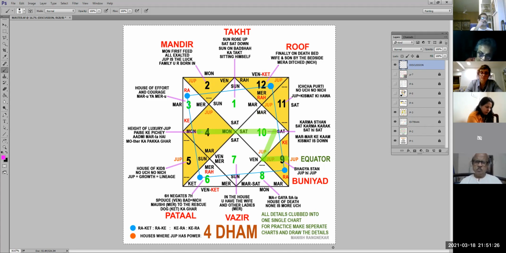This yellow picture is in front of my eye. So I can see the second house, I can see the 4th house, I can see the 5th house, I can see the 9th house, I can see the 11th house, and I can see the 12th house in my mind. That is how you need to remember. So make another chart that way. Then make another chart where you sort of get all the what is it called, this Mira, Mercury, all that sort of a story in your head. Are we clear on this? Go to the next one now.